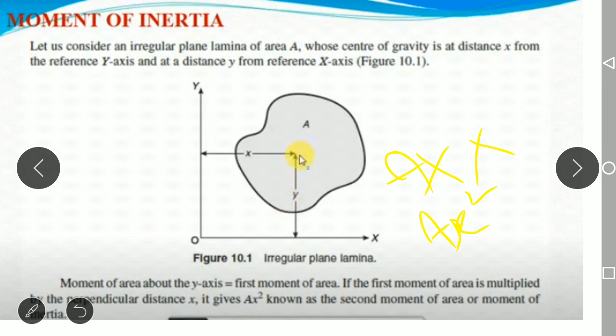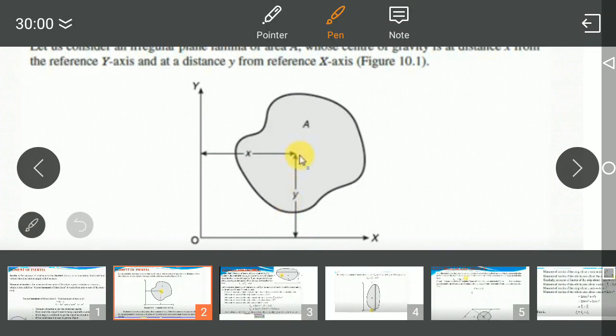The first moment is only A into x, but the second moment area is nothing but the area into the square of the perpendicular distance. So like that you have to calculate the second moment area for the irregular lamina. So this is about the second moment area.